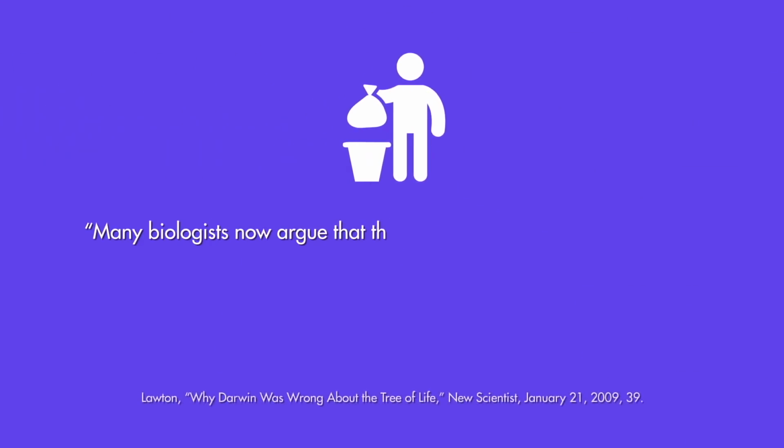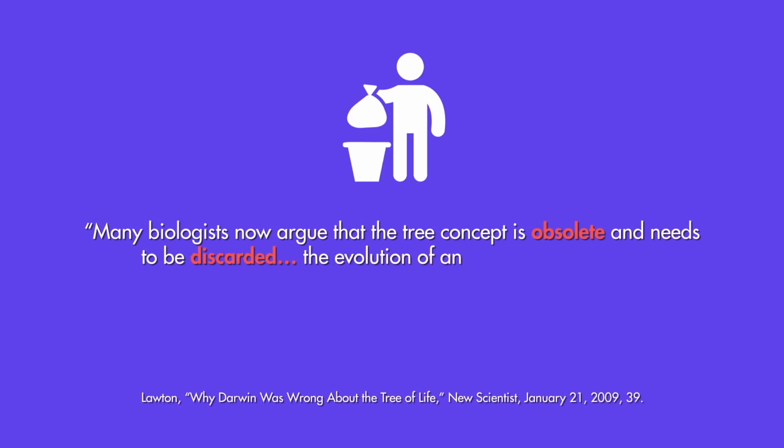Anyway, if Sivanen is implying something like that, then I can agree to some degree, but there would have to be more discussions revolving around that before we can really create something concrete. Now, Sivanen's study is not the exception. The New Scientist pointed out that many biologists now argue that the tree concept is obsolete and needs to be discarded. The evolution of animals and plants isn't exactly tree-like.